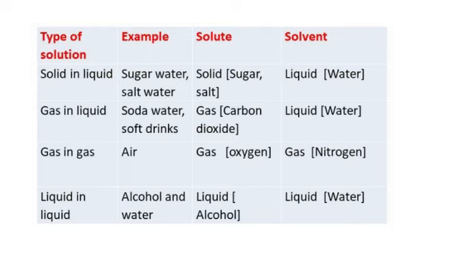Now let us see the third type of solution, gas in gas. The gas in gas solution example is air. In air, the solute is the gas oxygen and the solvent is the gas nitrogen. Now let us see the next type of solution, liquid in liquid. The example is alcohol and water. In this example, the solute is liquid alcohol and the solvent is liquid water.